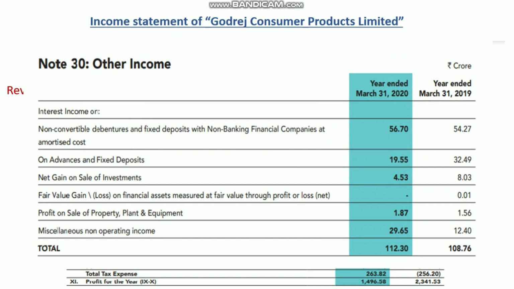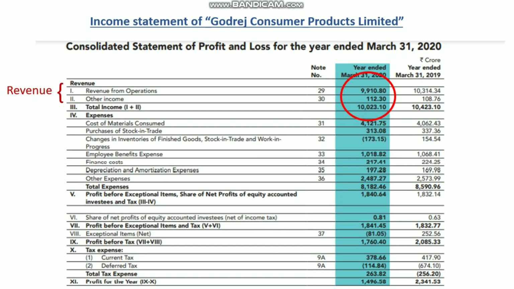So this is the other income note. Here we can see net gain on sale of investment and profits on sale of property, and it also has some miscellaneous non-operating income. When we club all these non-operating incomes also, then we call it revenue. So here the total revenue is 10,023.10 crores. Now we will see these are the expenses. If we remove these expenses from revenue, we will get the income part, which is the bottom line of the income statement.